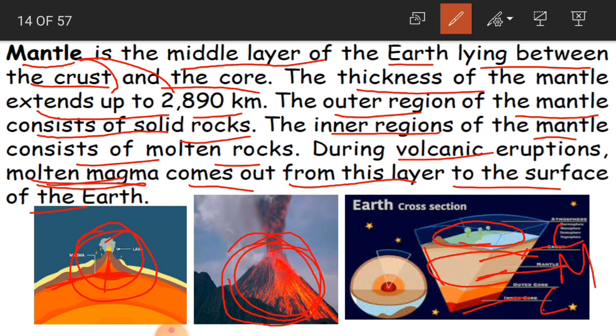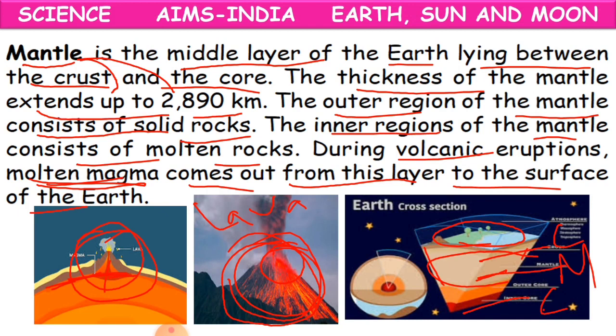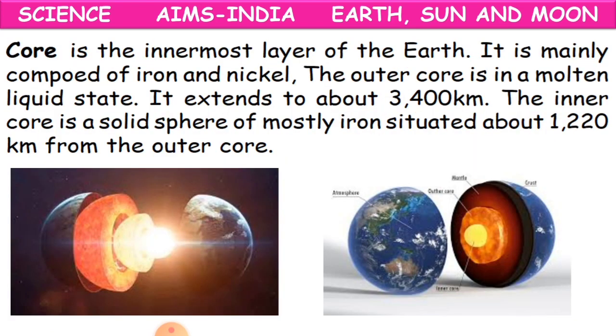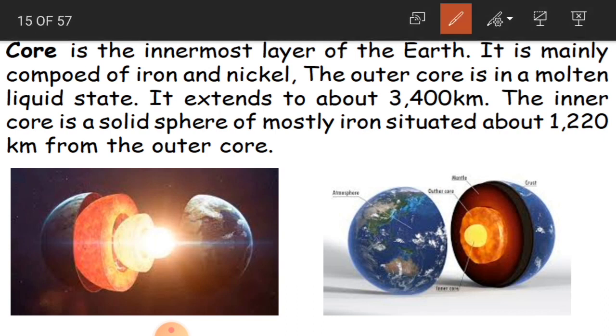And this magma, when it comes out, we call it lava, L-A-V-A, lava. This substance, when it is coming out and is on the surface of the earth, is called lava. Okay, children? So we have volcanic eruptions because of this molten magma, which is in the mantle.